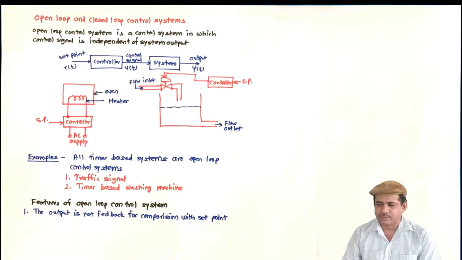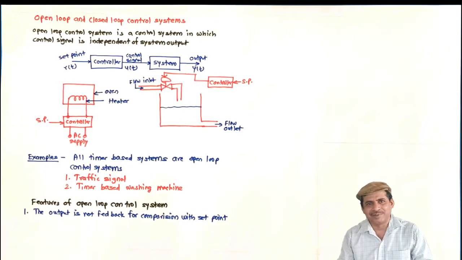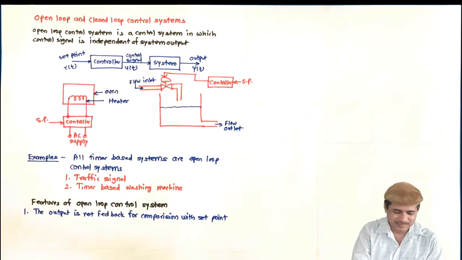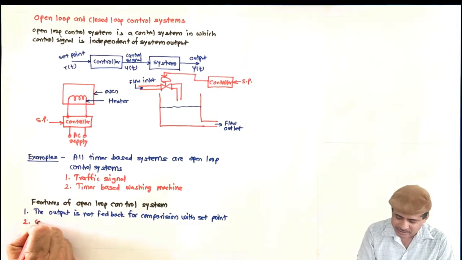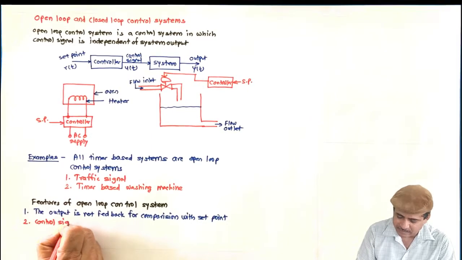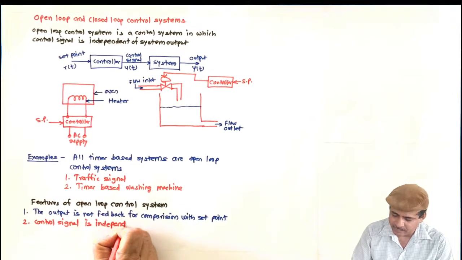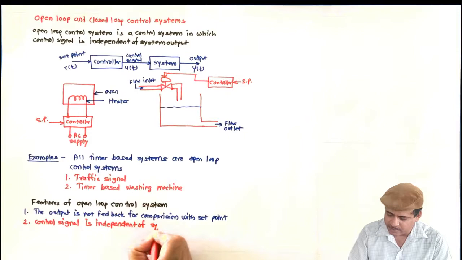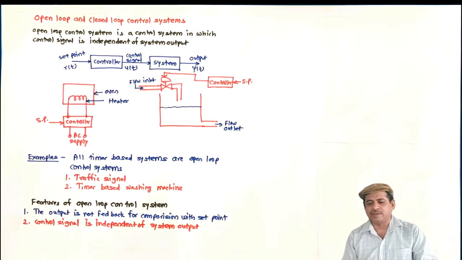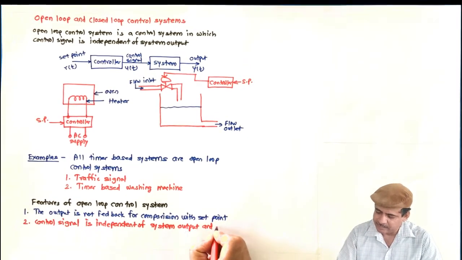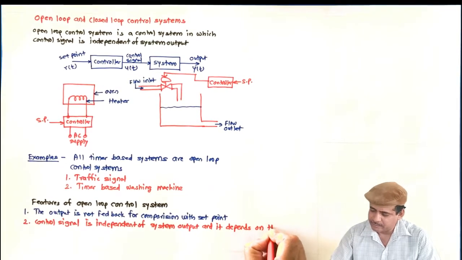Because what is our prime objective? We want y is equal to r, but we are not comparing. Though it is there, we are not comparing. It is not a good feature, but it is there, so it is a feature. The next feature: because of that, the control signal is independent of the system output, but it depends on what? It depends on the set point.